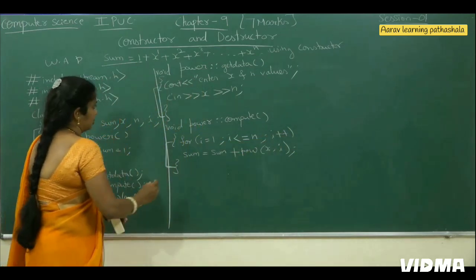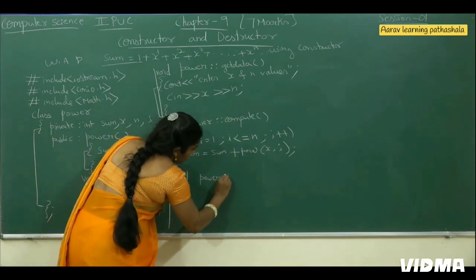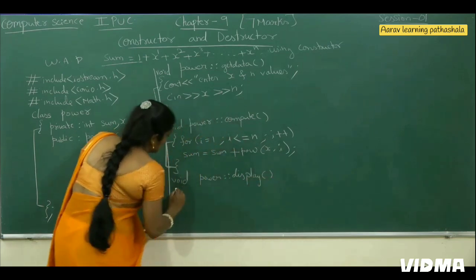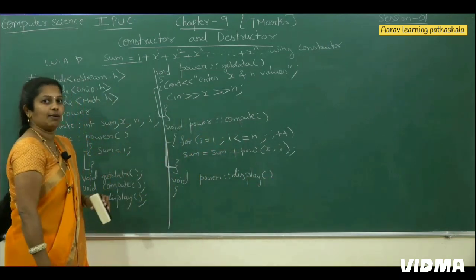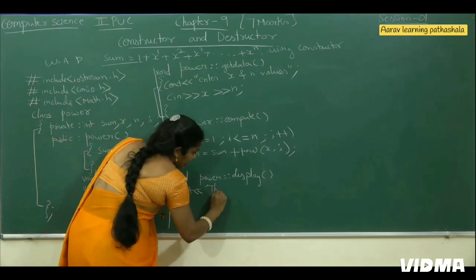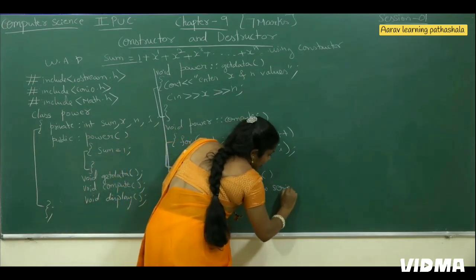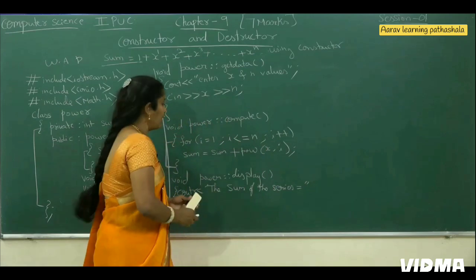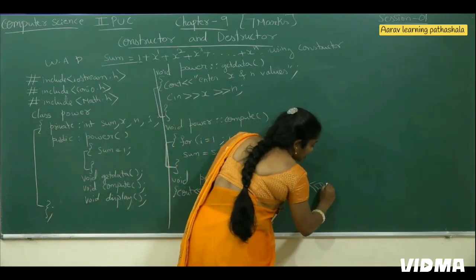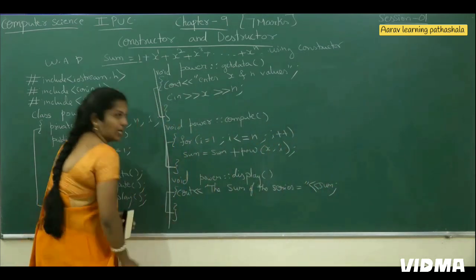Next we want to write the display function: void power, then scope resolution operator, display function. In this display function we want to display the result, that's why cout insertion operator, the sum of the series equals, then display the value where exactly the result is present, in sum. That's why insertion operator sum we will write. Then close this display function.